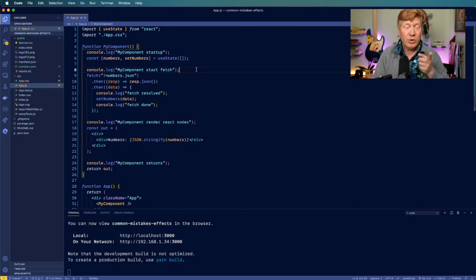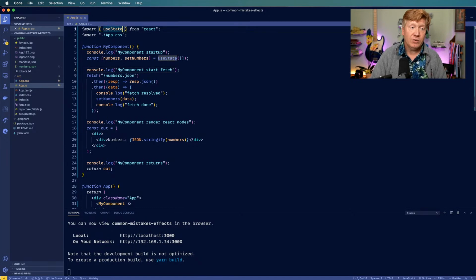But it's a great question, awesome question. So what we need to do is use useEffect in here, because we want to set state in response to either a prop changing, the component being loaded, or an asynchronous action happening. In this case, that is an asynchronous action, and that would be that fetch.